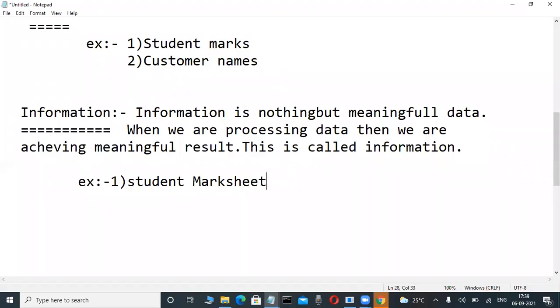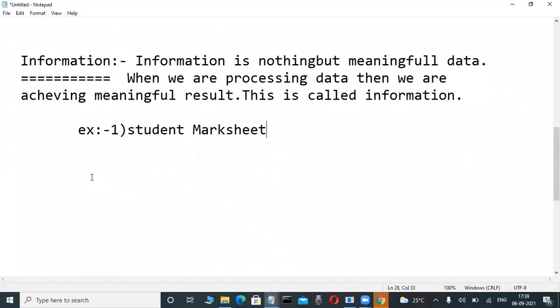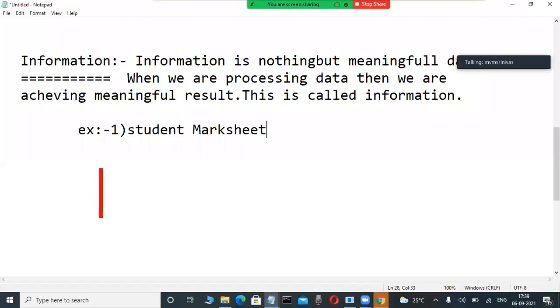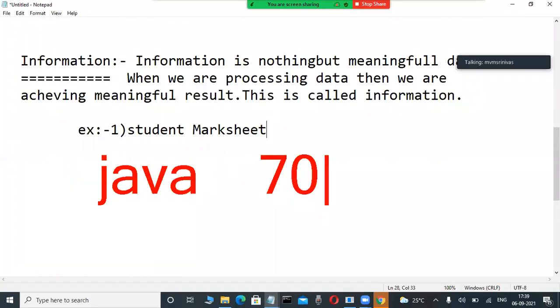Suppose my father is a non-technical person. In my college they are giving a mark sheet. For example, for signing purposes only, I'm giving the mark sheet to my father. He is observing it. Whenever he is observing the mark sheet, even a non-technical person with a little bit of normal knowledge finds it easily understandable. Whenever he is viewing that mark sheet, he says, oh, Java is 70 marks.